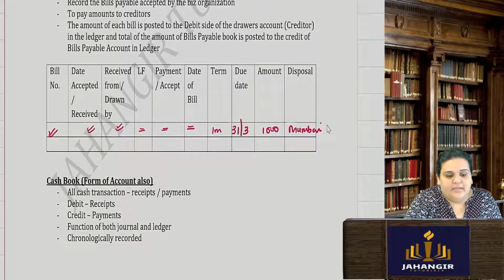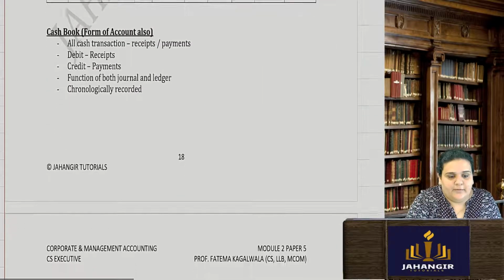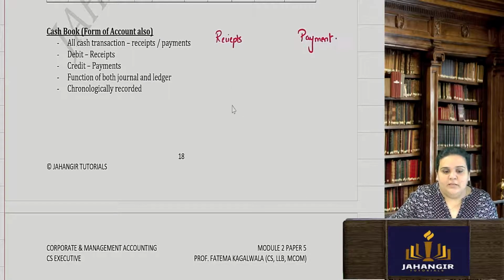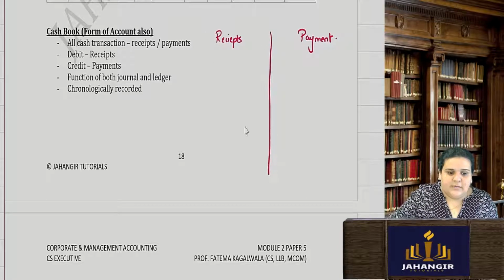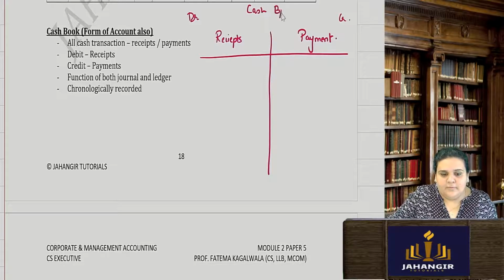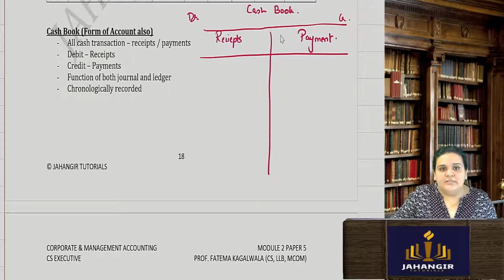Then we have the cash book, which we are going to prepare today. In cash we follow this method: receipts and payments. Receipts I record on the debit side, payments I record on the credit side. This is my cash book. Obviously cash is a real account. Debit what comes in, so receipt is nothing but what comes in. Credit what goes out, payment.